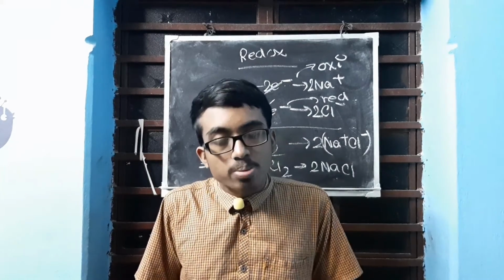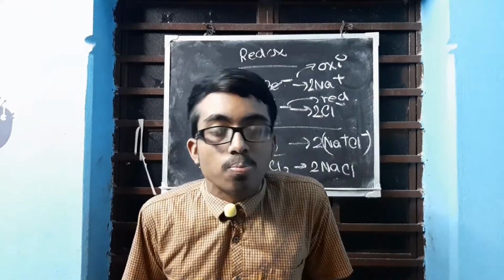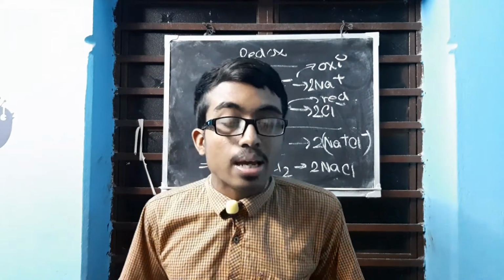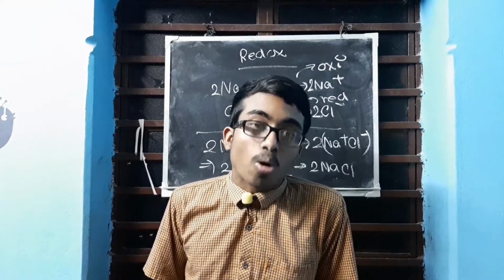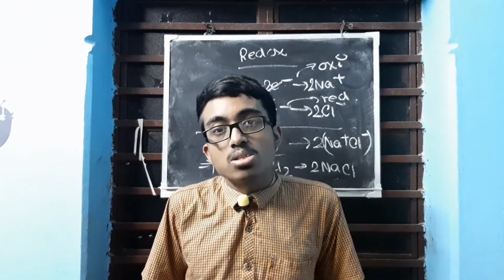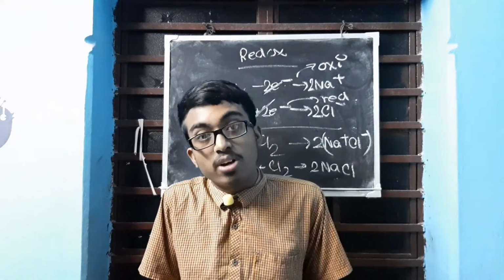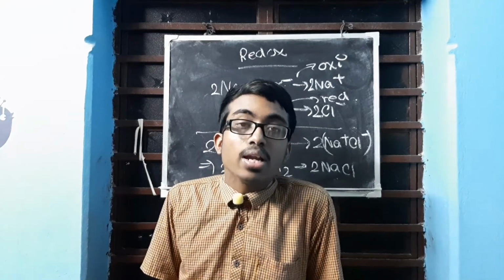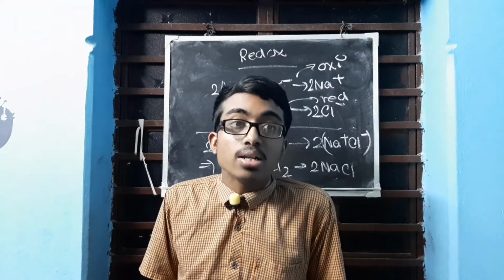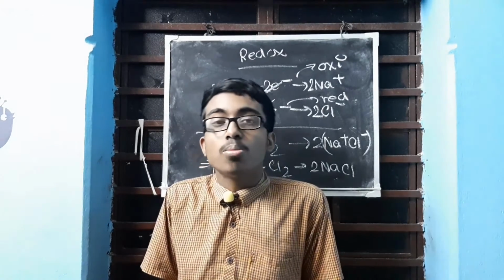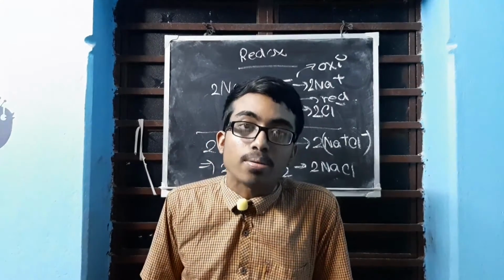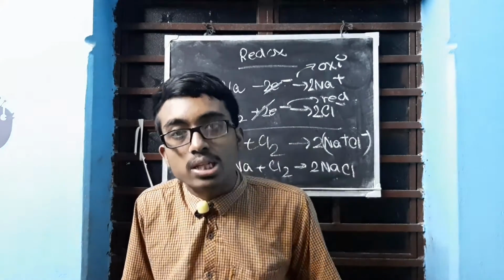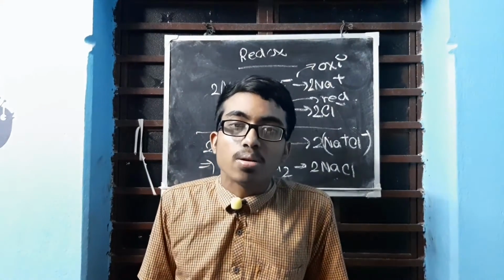Next, let us begin now with covalent. I am not telling in detail, I am just giving a brief gist. Chemical bonding, the second bond is covalent. Very important part is covalent. What exactly is a covalent bond? It is a mutual sharing of one or more pair of electrons between two atoms. The bond that is formed between these two atoms is called a covalent bond.